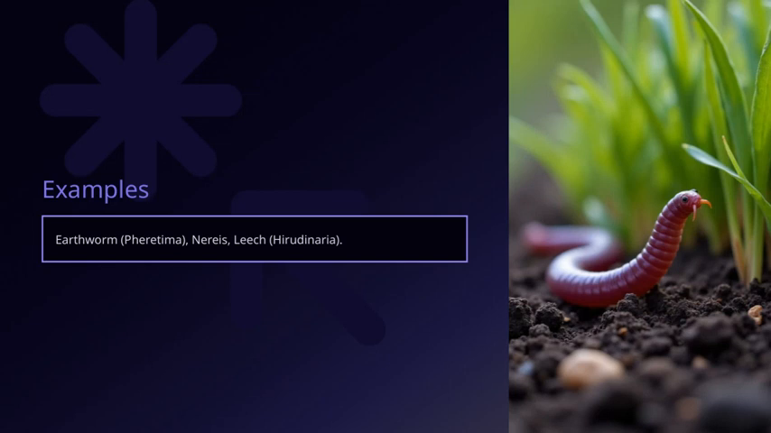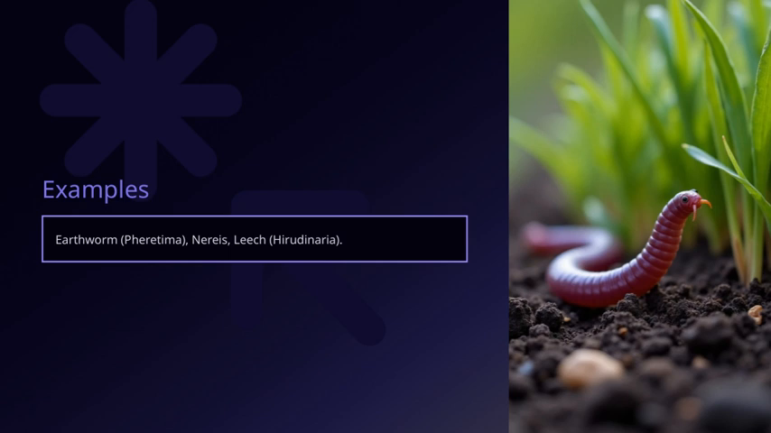Today, I'll be talking about some common examples of annelids, which are fascinating segmented worms. First up is the earthworm, specifically Pheretima, which is one of the most well-known terrestrial worms. These worms play an important role in soil aeration and nutrient recycling.